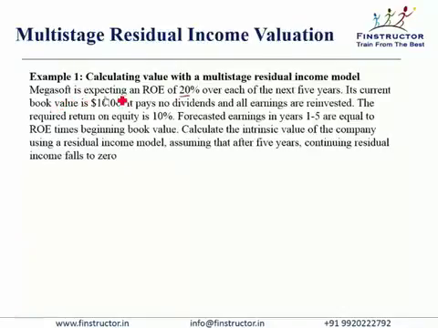Megasoft is expecting an ROE of 20% over each of the next 5 years. Its current book value is $10 and it pays no dividends and all earnings are reinvested. The required return on equity is 10%. Forecasted earnings in year 1 to 5 are equal to ROE times the beginning book value. Calculate the intrinsic value of the company using a residual income model, assuming that after 5 years, continuing residual income falls to 0.